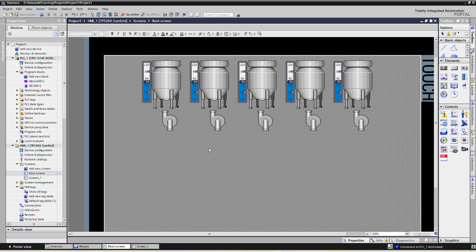So there is flexibility in the process. So how to use recipe view to achieve this flexibility?